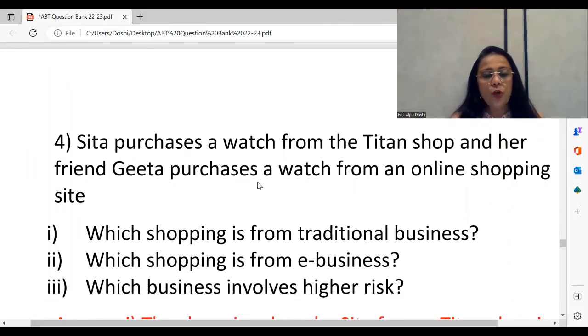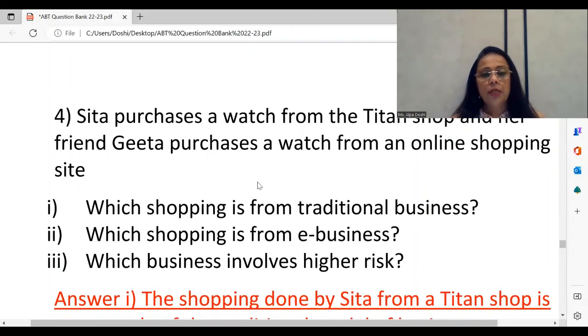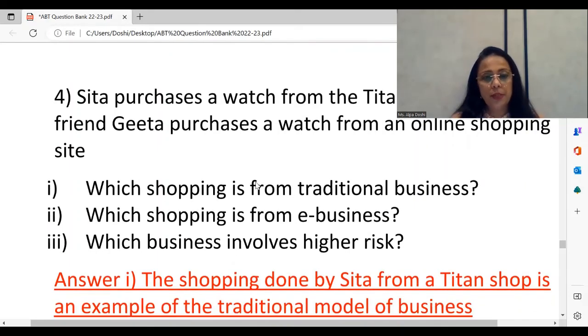The questions are, which shopping is from traditional business? Very simple. Traditional and e-business is a justify question, very important from that chapter. Plus, the same topic is also being asked for something like a case study. There is this justify about traditional business being more difficult than e-business. E-business is easier, as we saw on the objectives now. So the question, which shopping is from traditional business? The shopping done by Sita from the Titan shop is the traditional business.